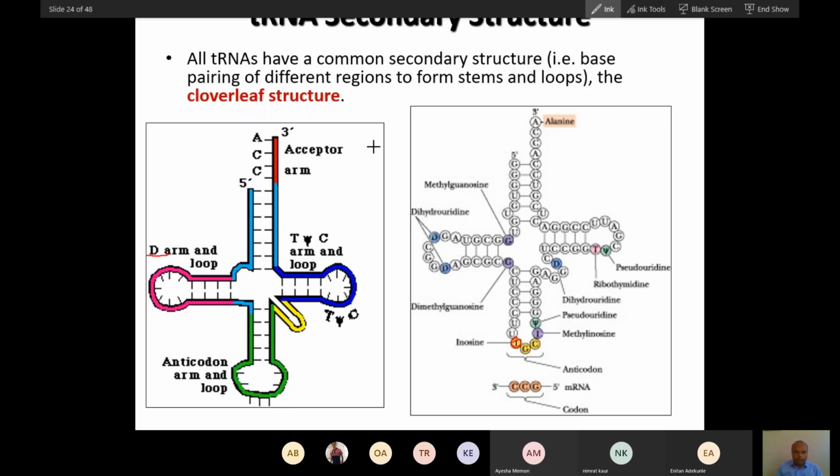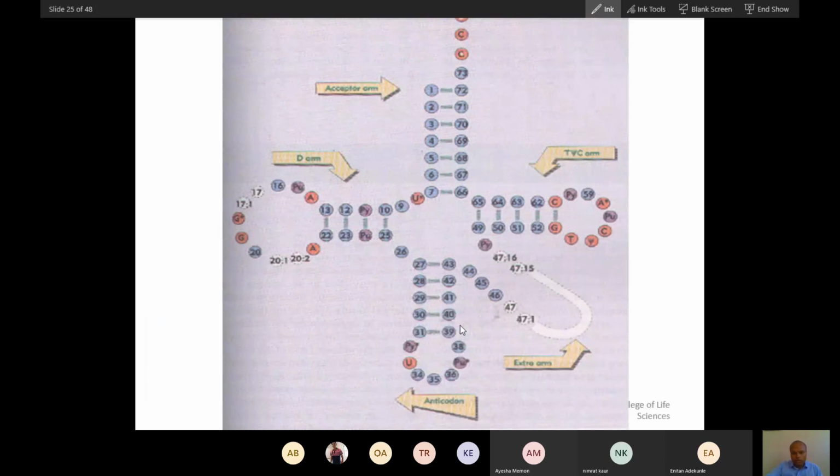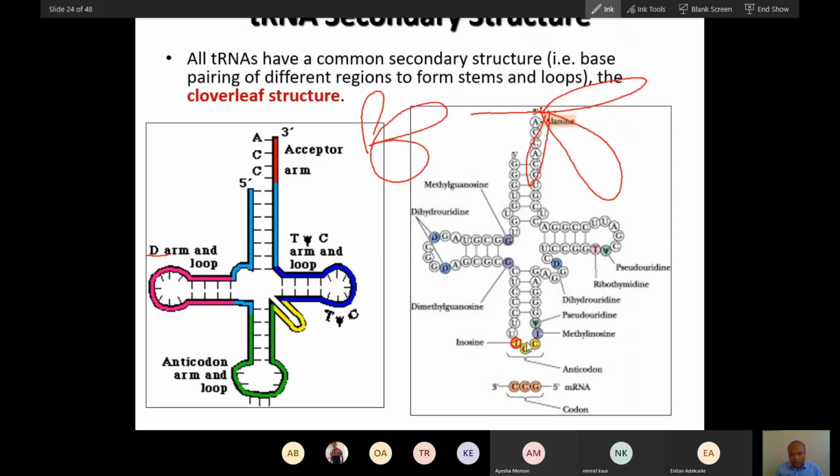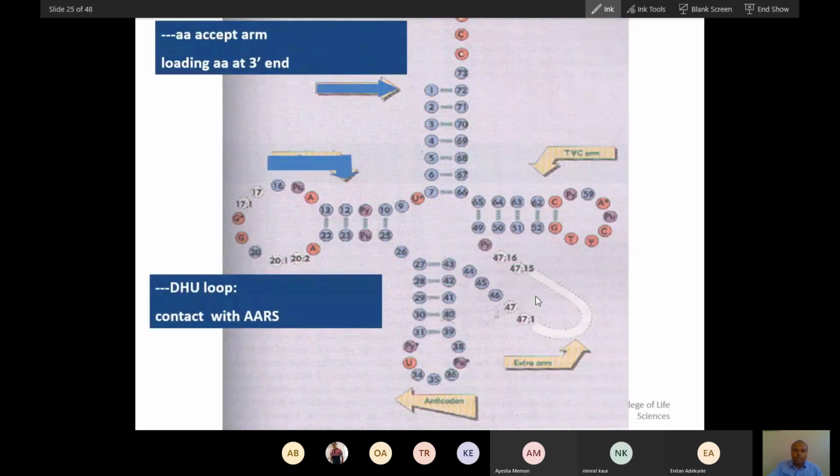This is the clover leaf. I told you in the beginning. The three-dimensional structure is a little bit different, and it will actually look L-shaped. So this is the same structure. You can see an extra loop is present in between the anticodon and the T-psi-C loop. So this is the acceptor arm. Here the amino acid will bind.